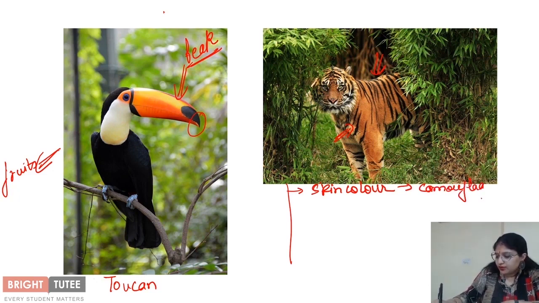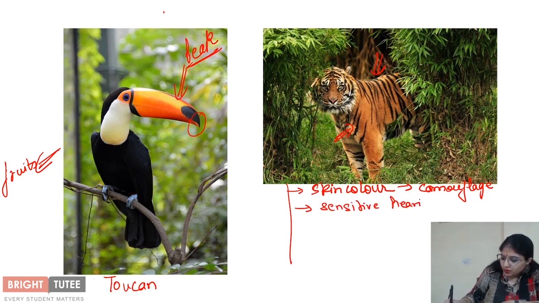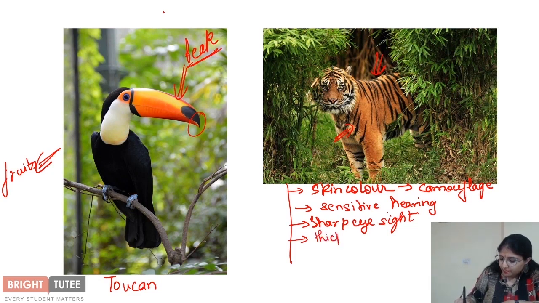Camouflage means blending in with its environment. Apart from that, these have sensitive hearing. Also, they have keen or sharp eyesight. And they have thick skin, right?